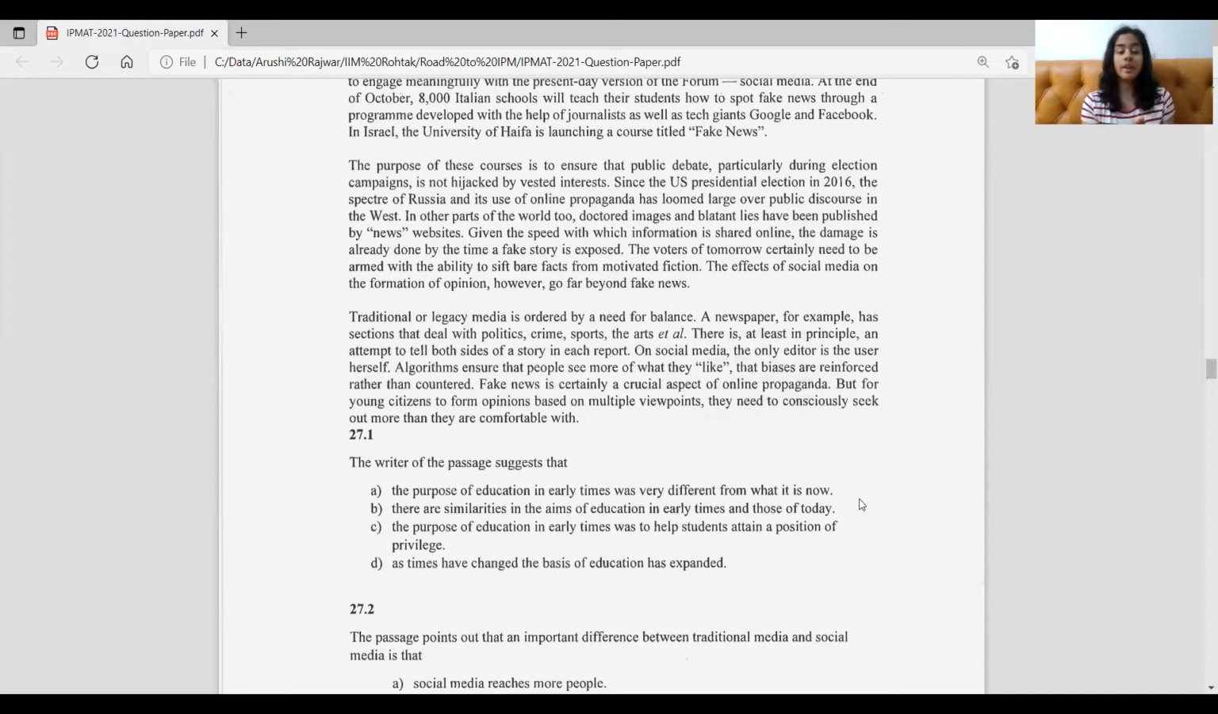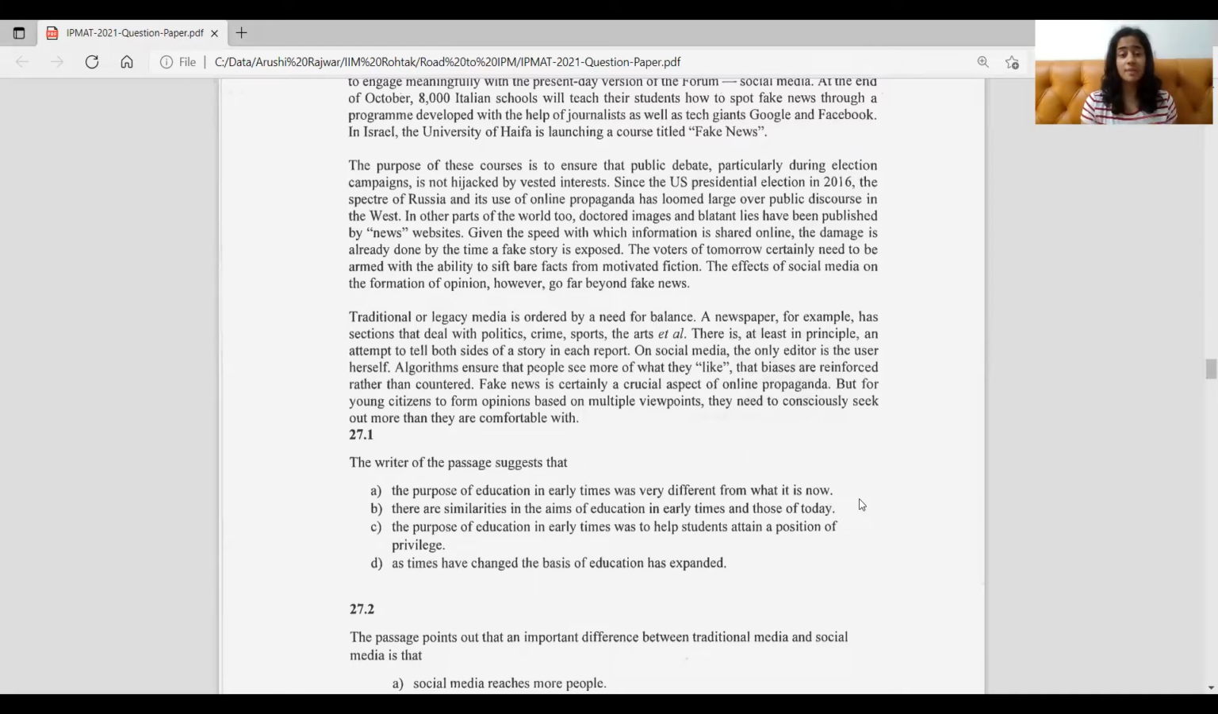Now, this is what we read in the first paragraph. As I said earlier, Roman and Victorian era, and then coming to the modern Israel and Italy. So this could be our right answer, but let's just go through the other ones too, right? The purpose of education in early times was to help students attain a position of privilege. Now, position of privilege is not something we've discussed, it is not given anywhere in the passage. So we eliminate this option too.